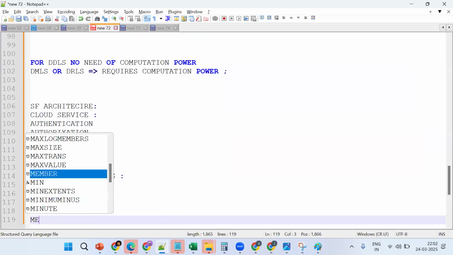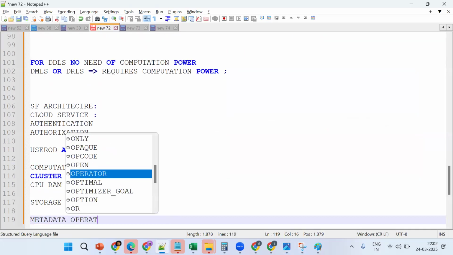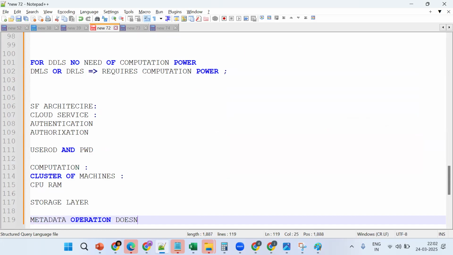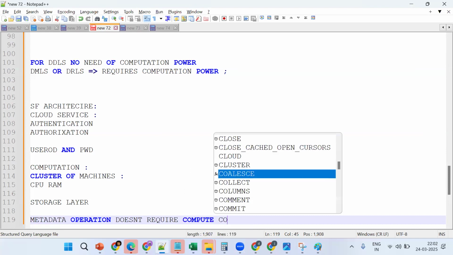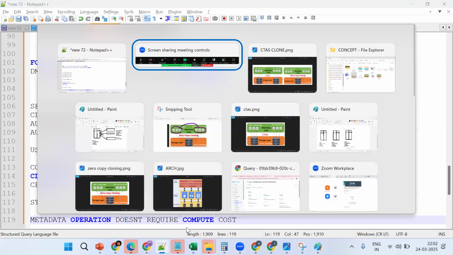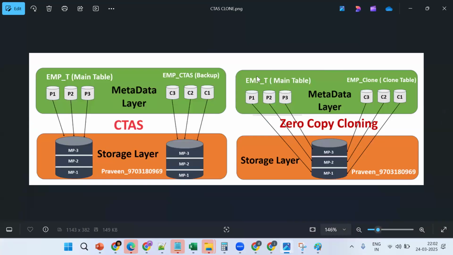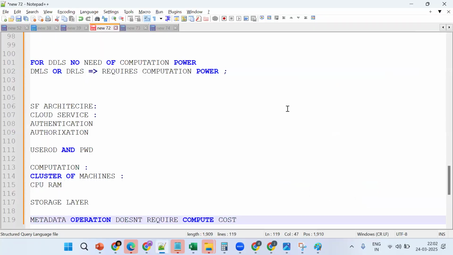No. A metadata operation doesn't require compute. Okay, see, this is the functionality. So this doesn't require compute tasks. Got the point?